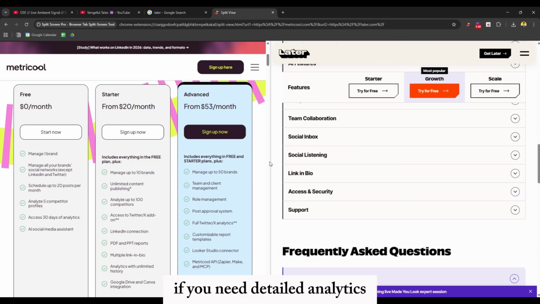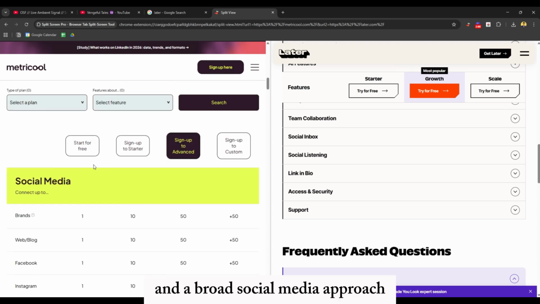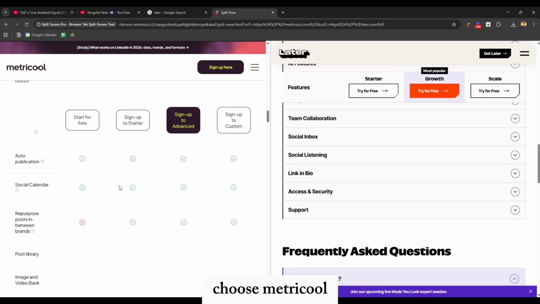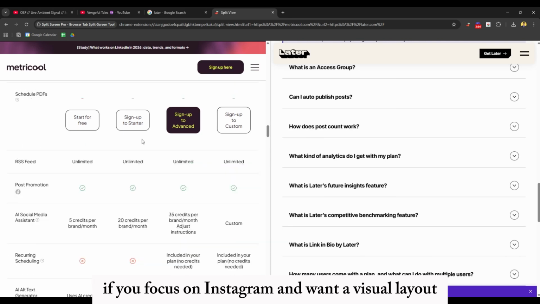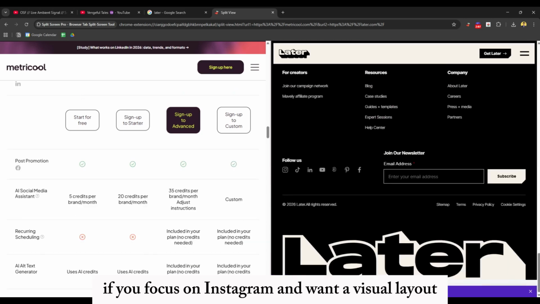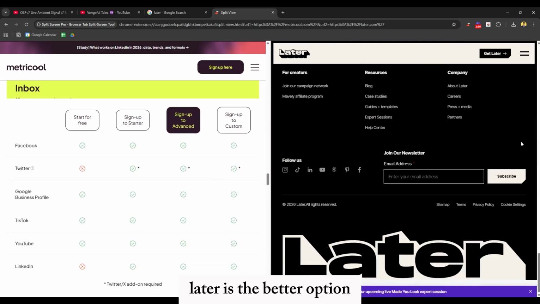In the end, if you need detailed analytics and a broad social media approach, choose Metricool. If you focus on Instagram and want a visual layout, Later is the better option.